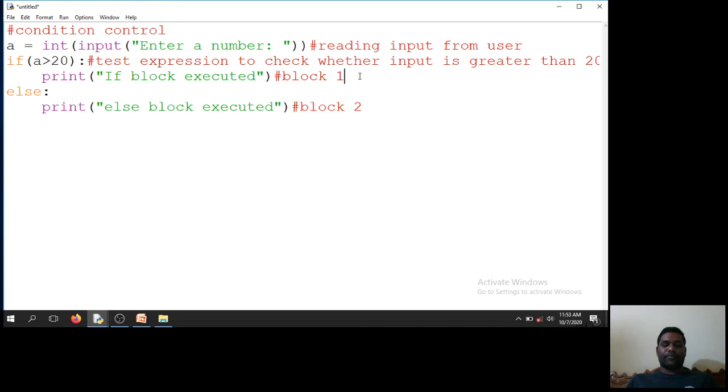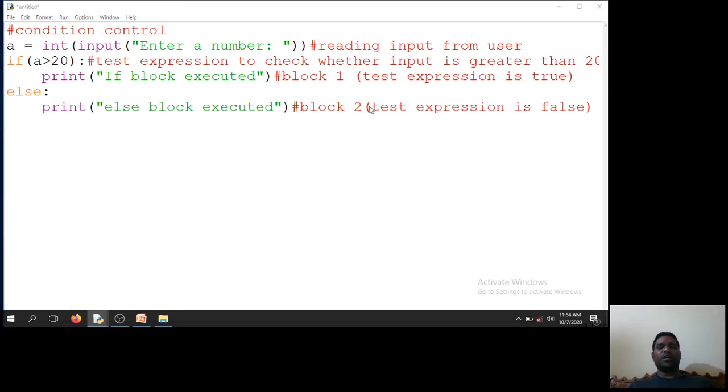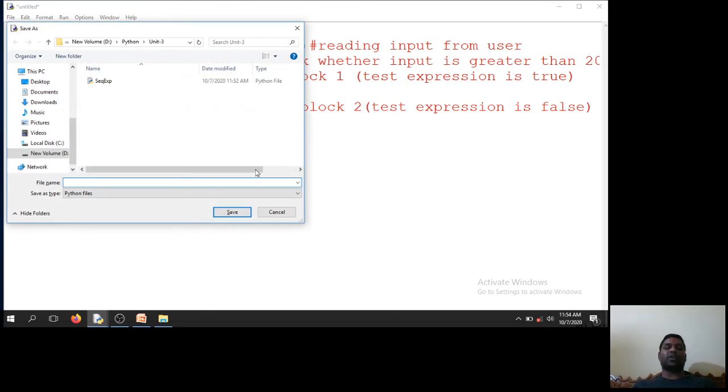So the expression is true, or the expression is false. Which expression? The test expression. So whenever we have a test expression, it is either true or false. This example works for your if-else condition also, so I will not repeat if-else again.